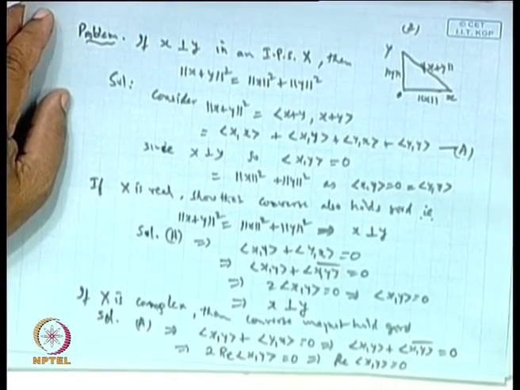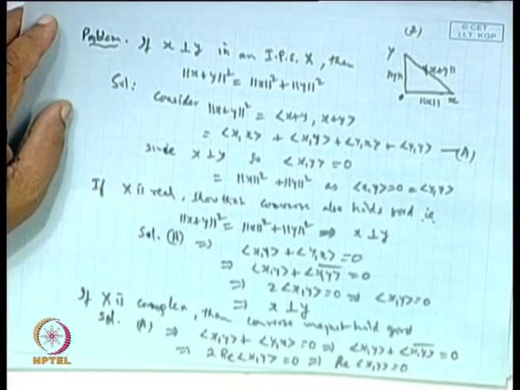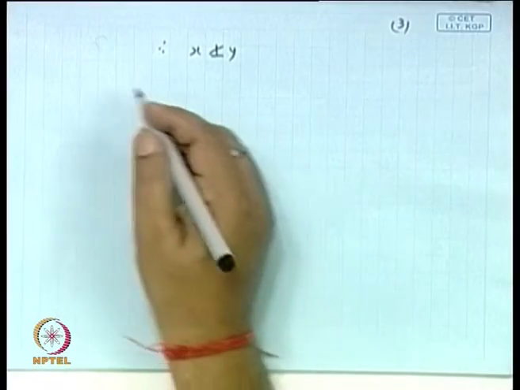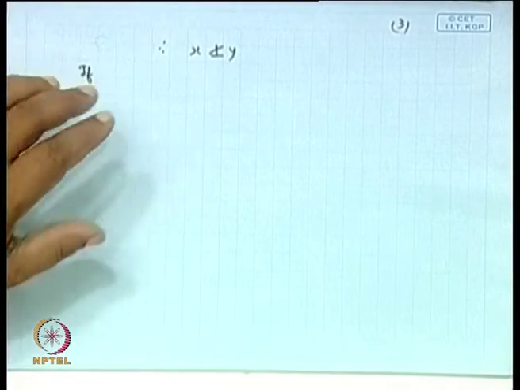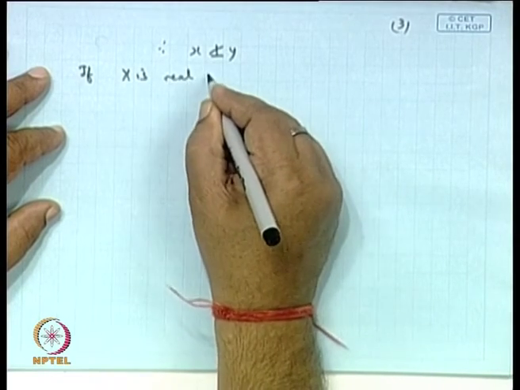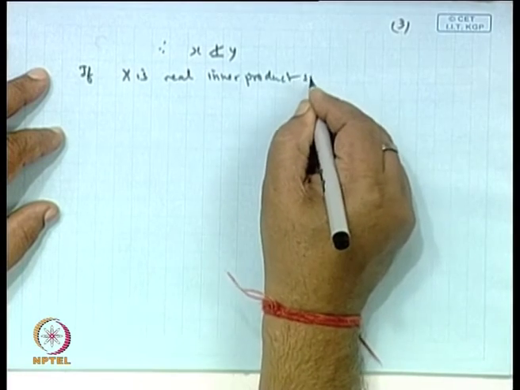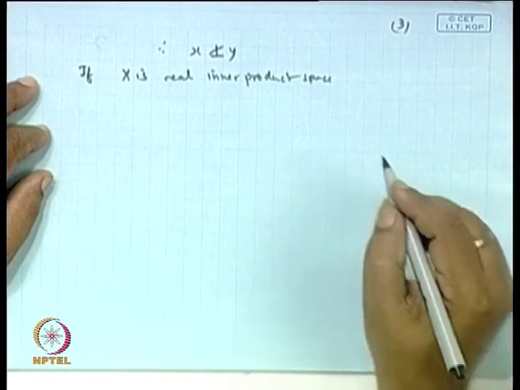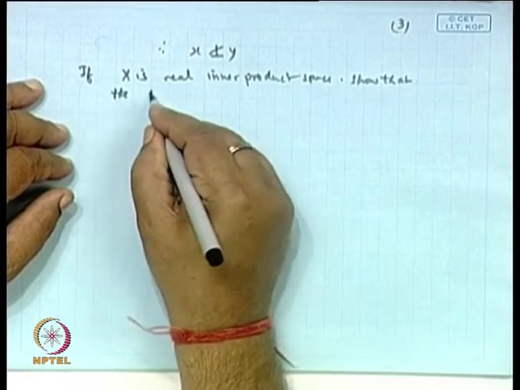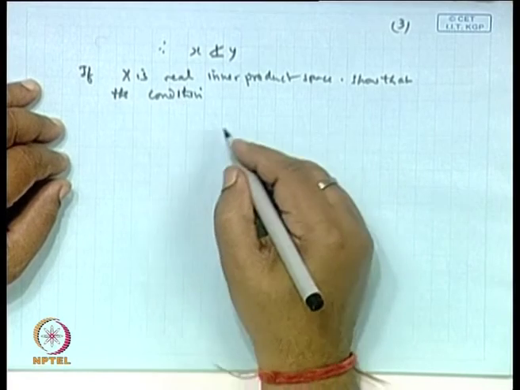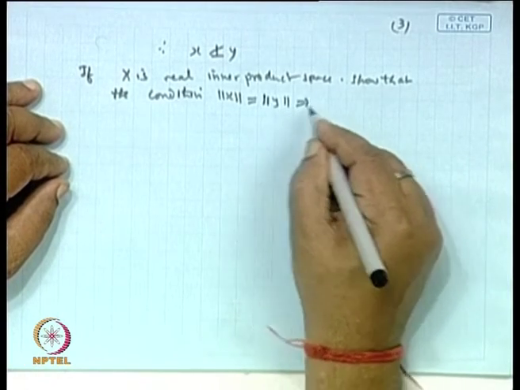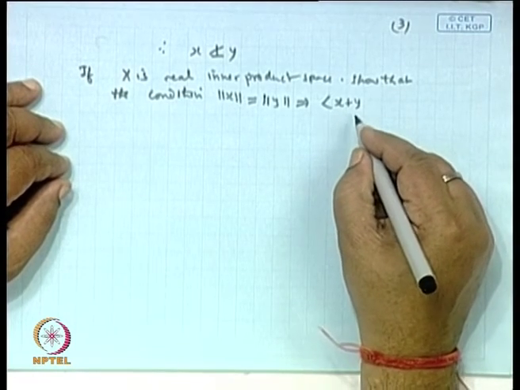Now, okay. Similarly, if I am continuing the same problem, if x is a real inner product space, okay, then the condition norm of x equal to norm of y implies the inner product of x plus y comma x minus y is 0.